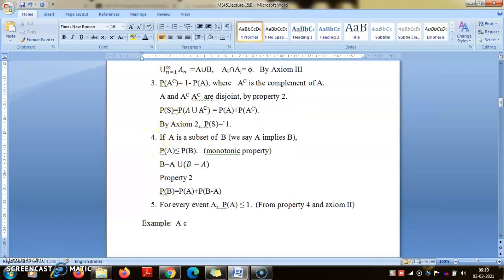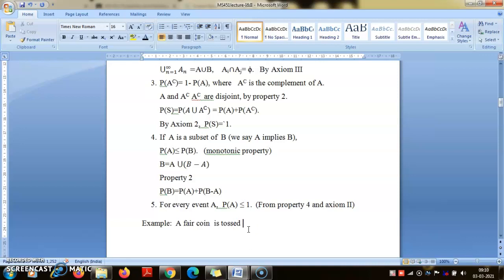A coin is tossed, a fair coin, let me make it clear, so that the equally likely assumption holds, and so your good old method of computing, favorable cases by total number of cases, will work out here.